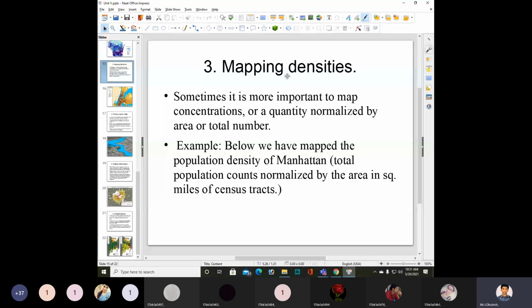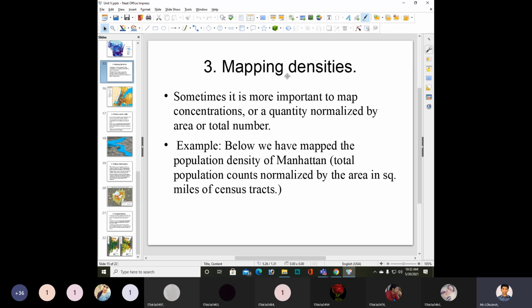Sometimes it is more important to map concentrations or a quantity normalized by area or total number.